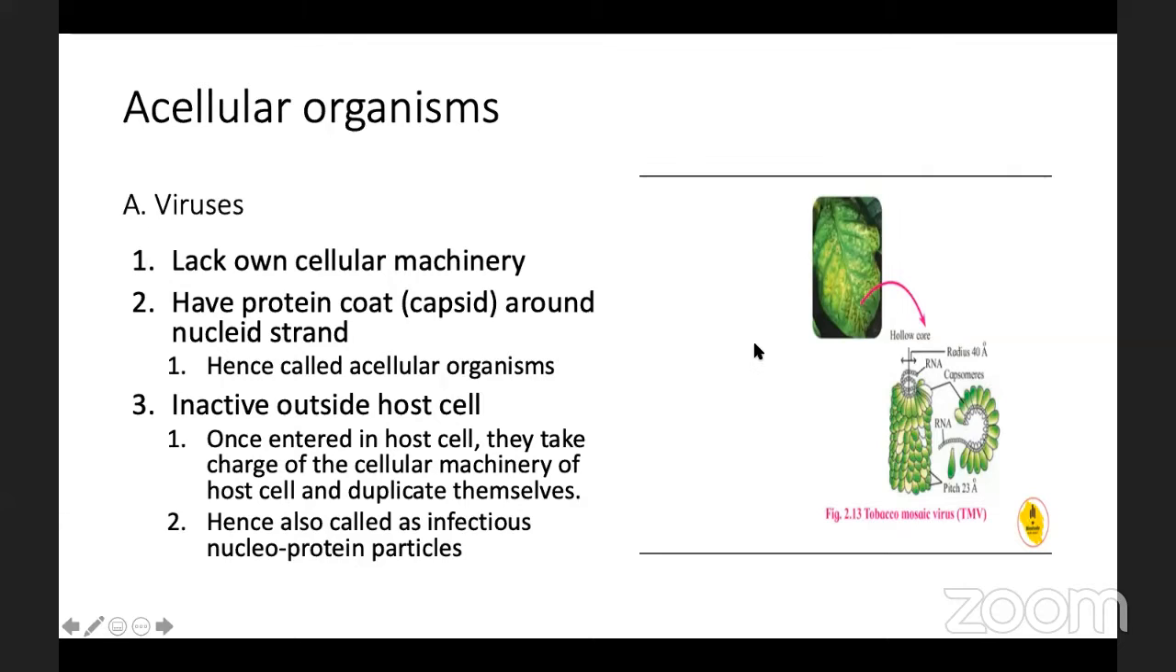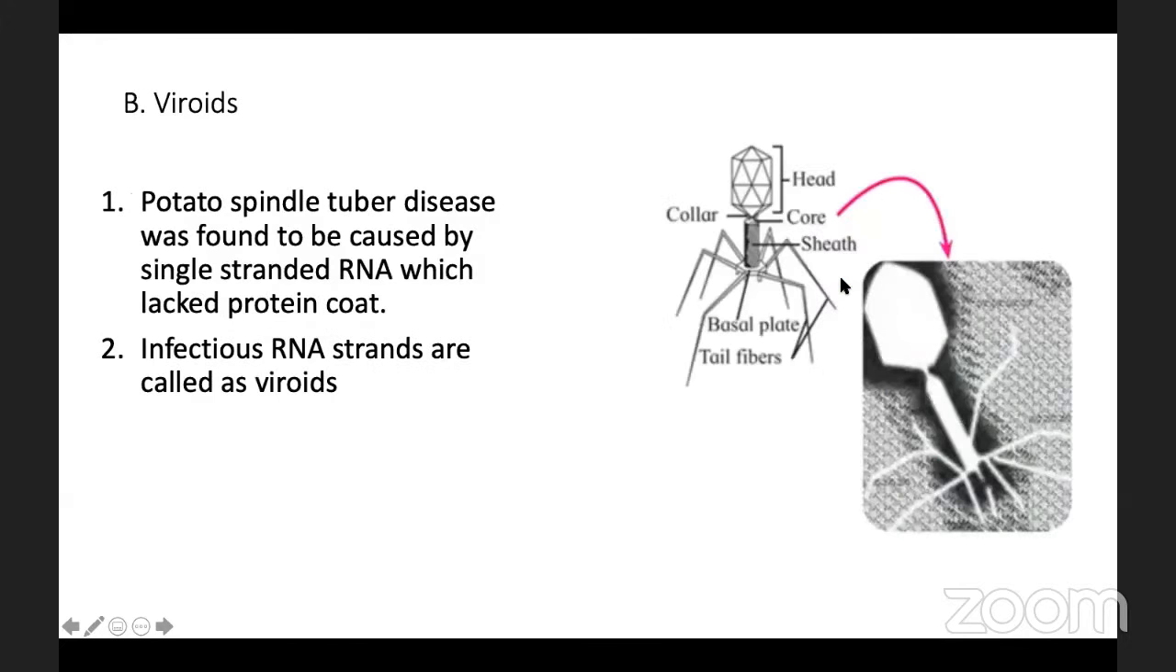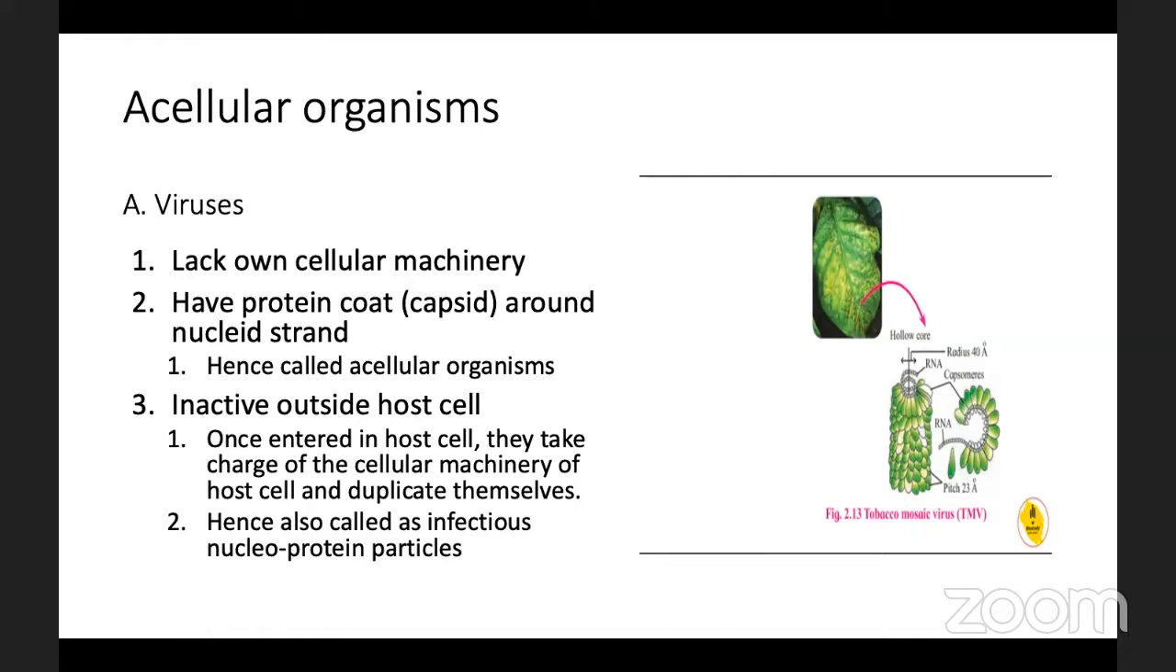The example of these acellular organisms is tobacco mosaic virus. See here a photograph of a leaf infected by tobacco mosaic virus. It is called tobacco mosaic because of the mosaic-like appearance on the leaf.